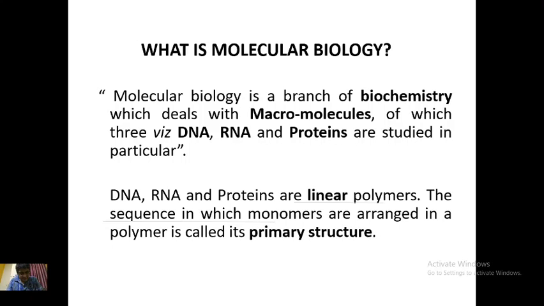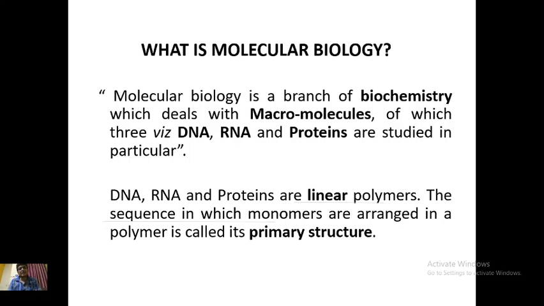It is because DNA, RNA and proteins are linear polymers. These do not have branches. Other macromolecules like carbohydrates or lipids or other complex molecules all have branches, and that is why these three, DNA, RNA and proteins, are linear molecules, number one.